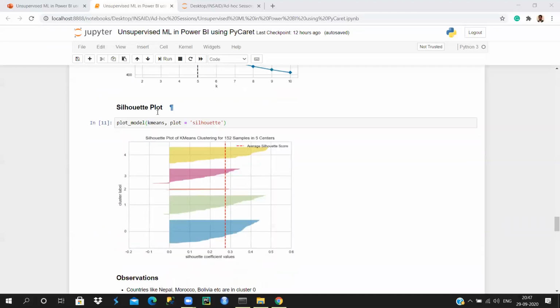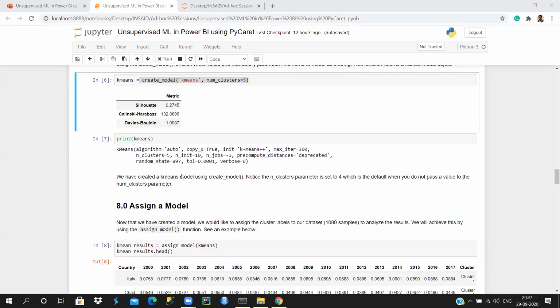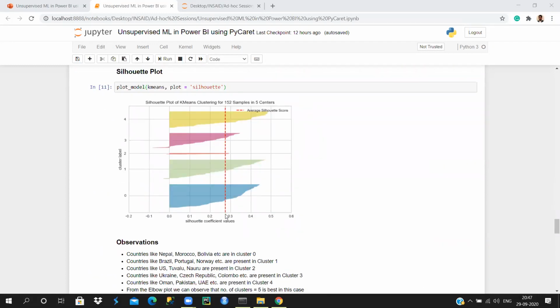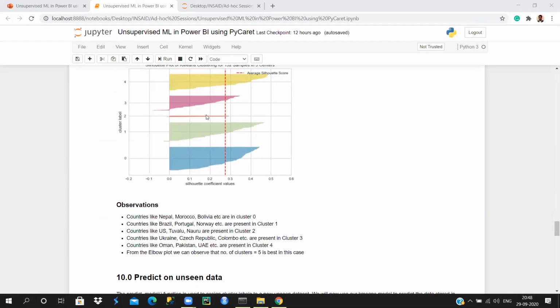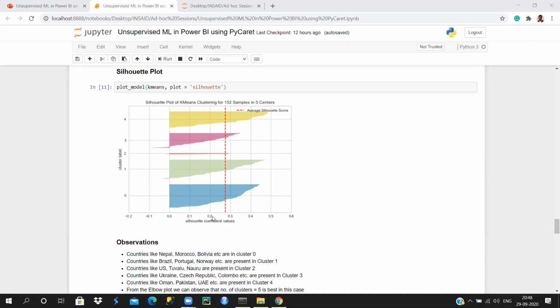After that, this is the silhouette plot. The score is 0.2745 here. This is the silhouette score that you can figure out. The cluster labels are 0, 1, 2, 3, 4. Based on your clusters, it gives us a silhouette score, which tells us how good the differentiation is. Since this silhouette score is close to 0, we can say the boundary is not good enough. We can improve the model and take the score to 0.5, 0.6, 0.7, something like this.